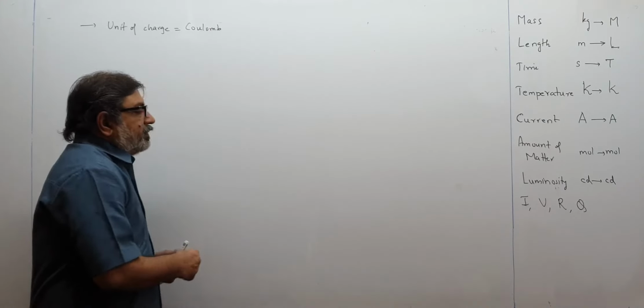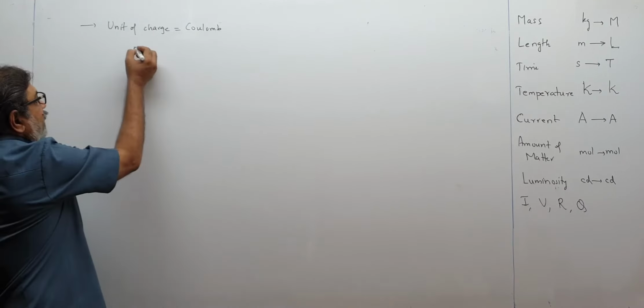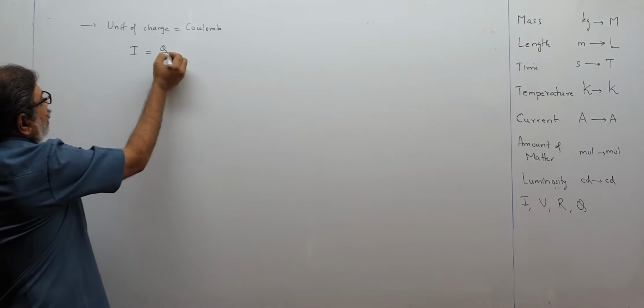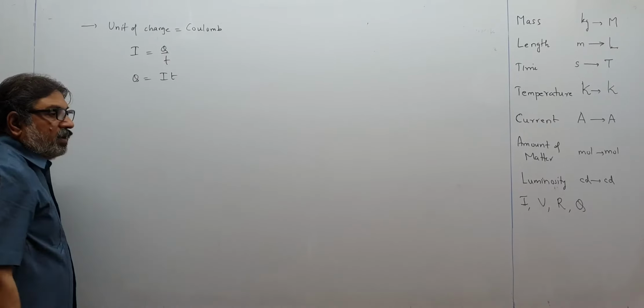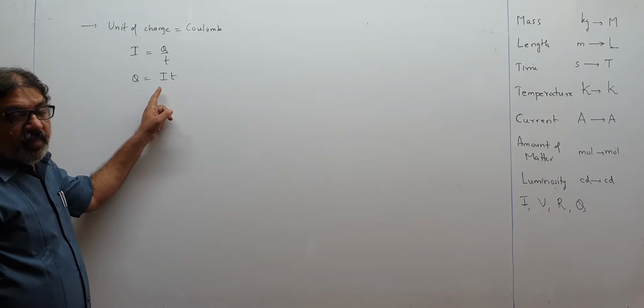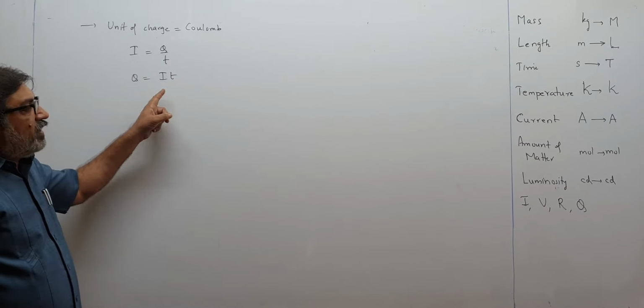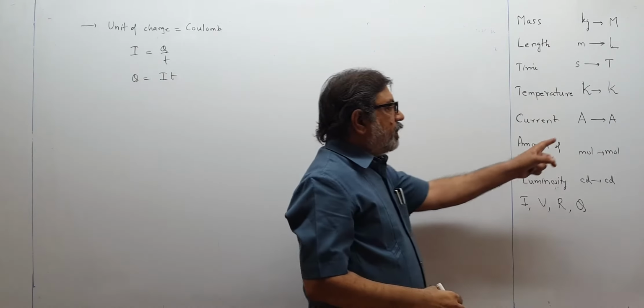So I have to think of any formula I have for charge. I know that I is equal to Q by T, so Q will be equal to what? I T. If I use this formula for charge, what is the unit of I? Ampere, for time, second. Can I see ampere and second both over there? Yes, I can see ampere and second.